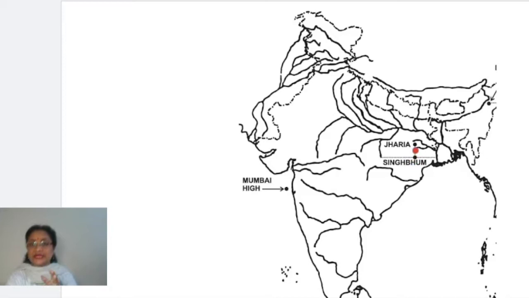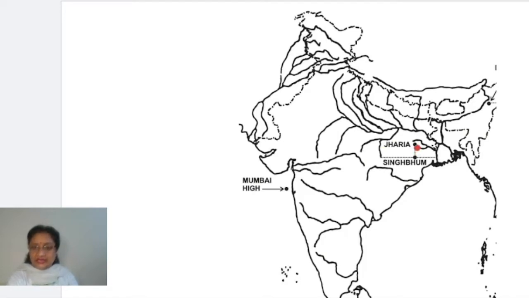Where these 2 lines meet, or you can say where these 2 lines intersect, that is the point exactly where Singhbhum is situated. So number 1 is Jharia, which is lying in between these 2 rivers. You can see exactly here.